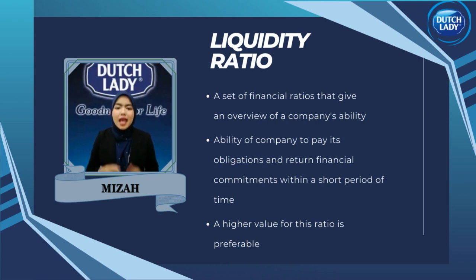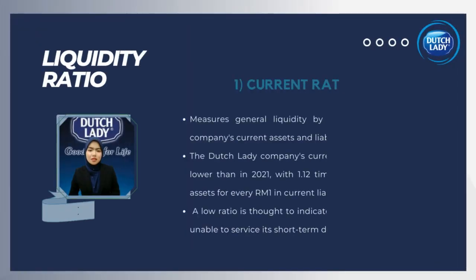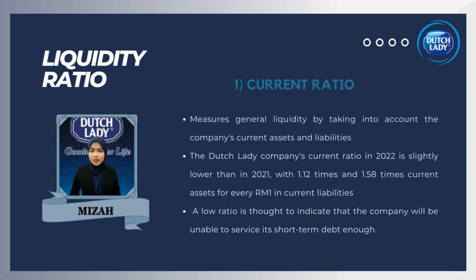In liquidity ratio, it has current ratio, quick ratio, and cash ratio. So we move to the first part of liquidity ratio, which is current ratio. This ratio measures general liquidity by taking into account the company's current assets and liabilities. In this ratio, the Dutch Lady company's current ratio in 2022 is slightly lower than in 2021, with 1.12 times and 1.58 times current assets for every RM 1 in current liabilities respectively. As a result, it shows that there is not too much difference or improvement in the liquid position of the company for the period of 2 years according to its current ratio.